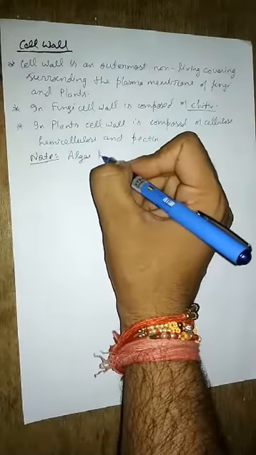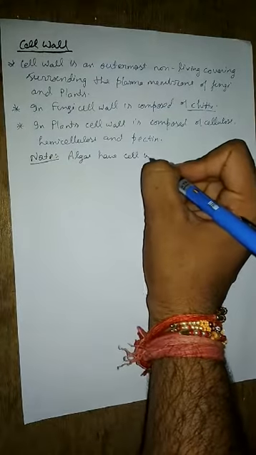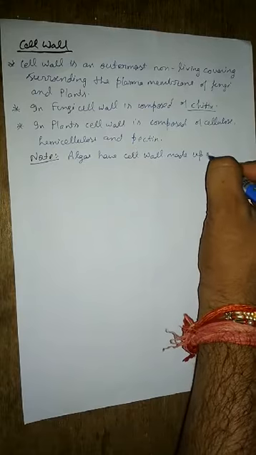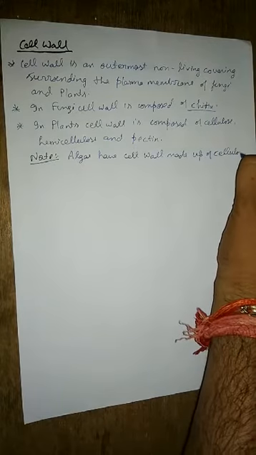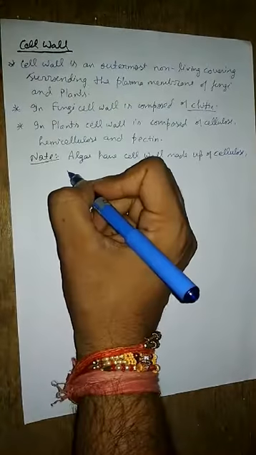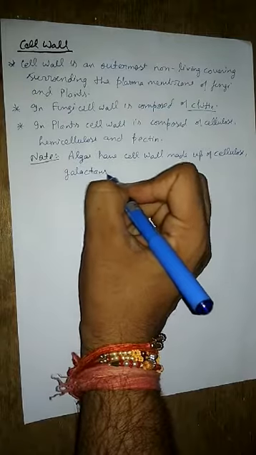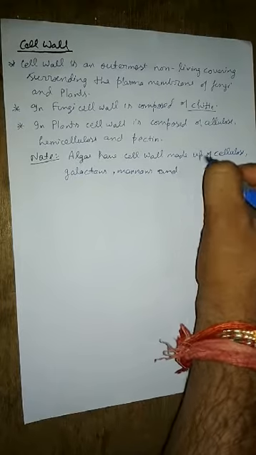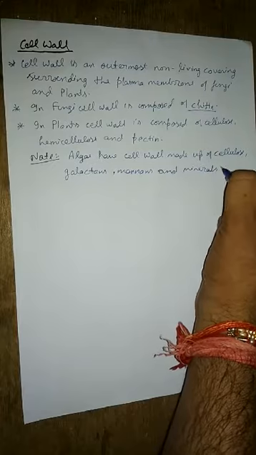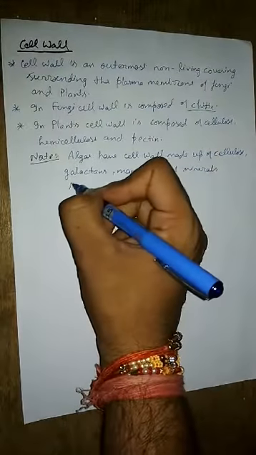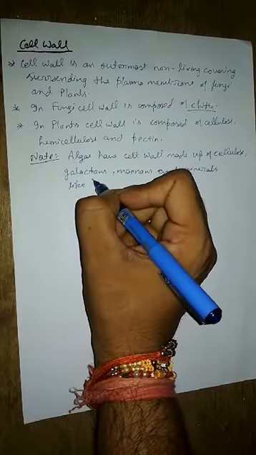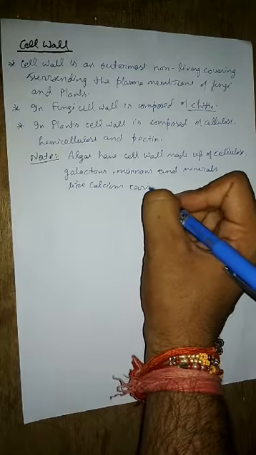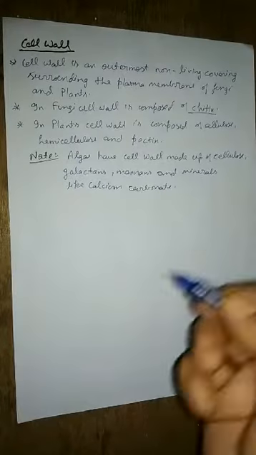So algae have cell wall made up of cellulose, galactans, mannans and minerals like calcium carbonate, okay.